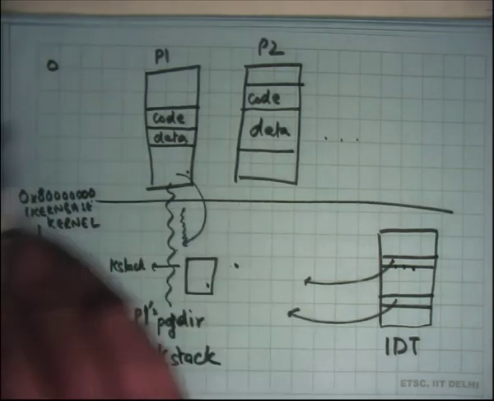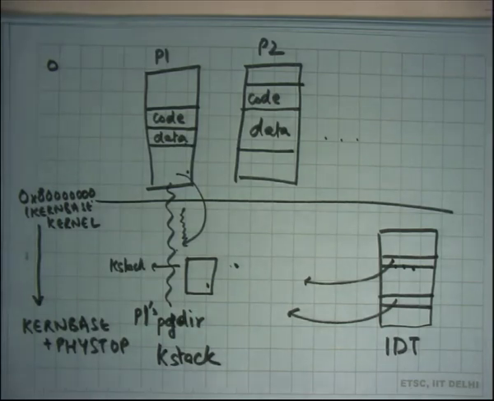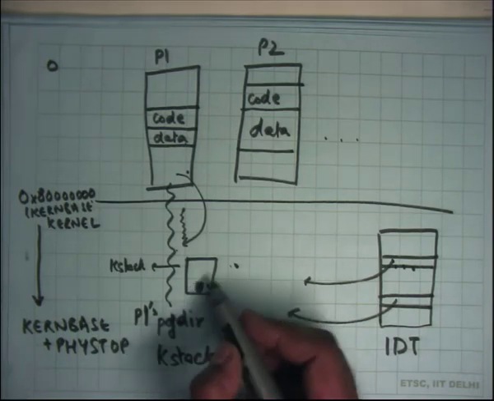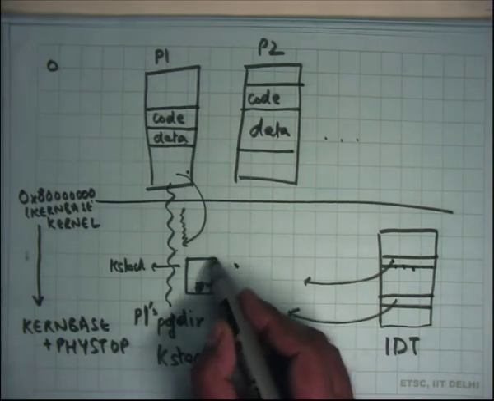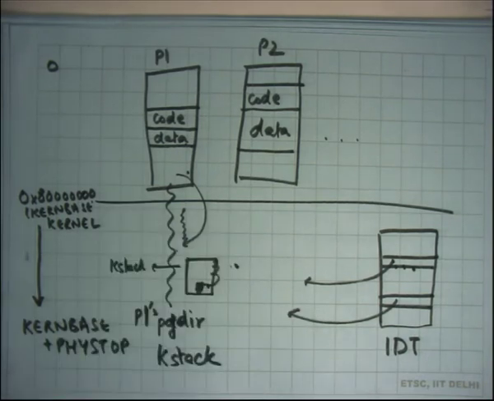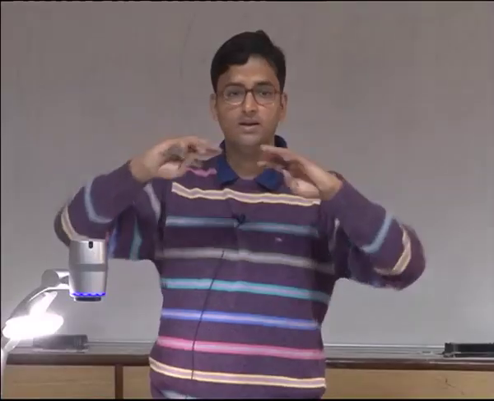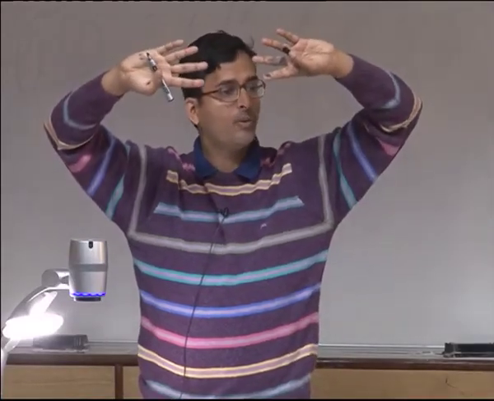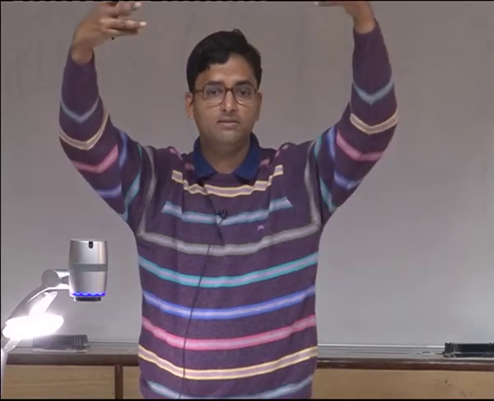Once you have pushed all those registers, you have saved the state of the user process. You're going to execute some logic on behalf of the process, which may involve some privileged operations, and then you're going to say let's return back, right? And returning is going to just pop off those values that you had saved on entry one by one. Some of those values are going to be popped off in software, and the last 5 values are going to be popped off in hardware by using the iret instruction, right?